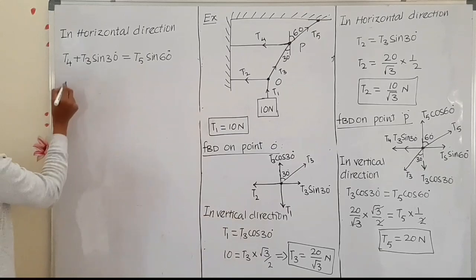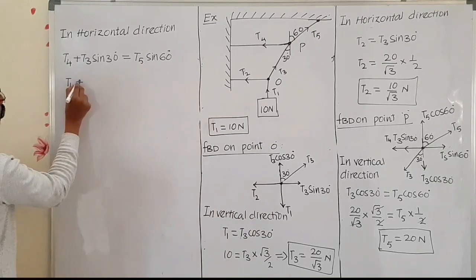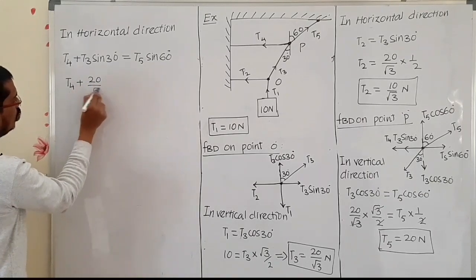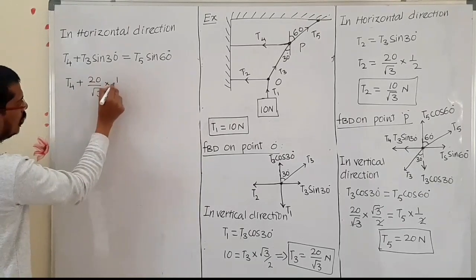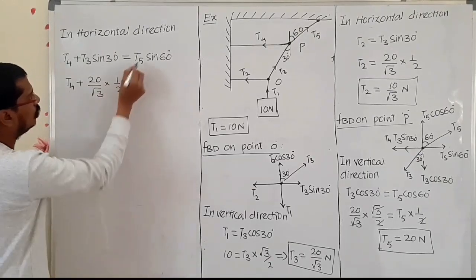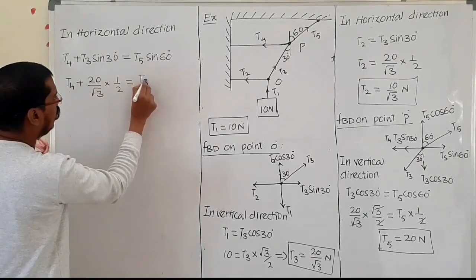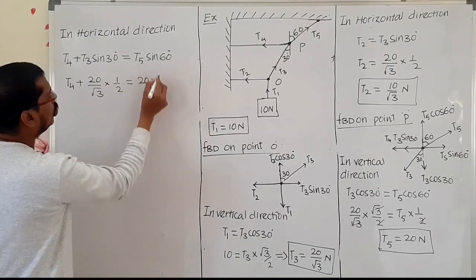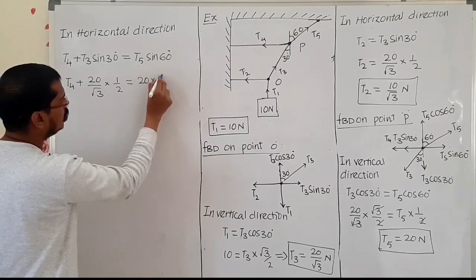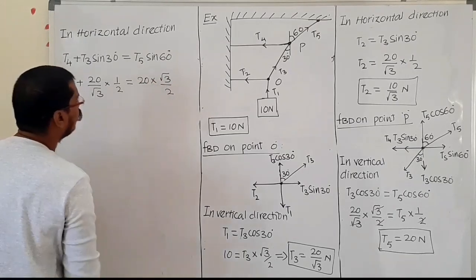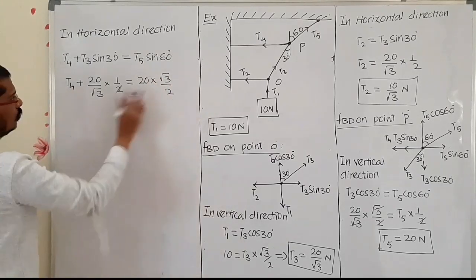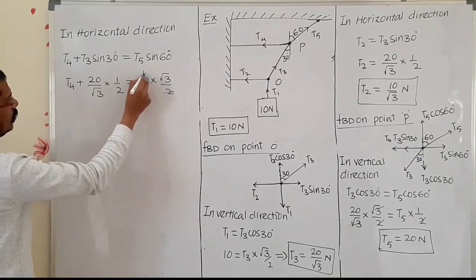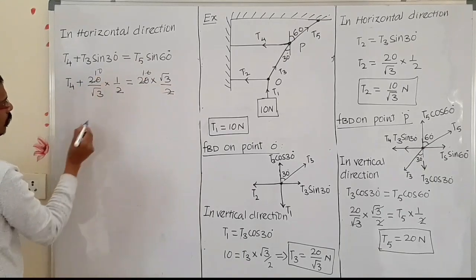Now here T3 value we know is 20 upon root 3. Then sin 30 we can write as 1 by 2, is equal to T5, which we know is 20, into sin 60, which is root 3 by 2. If I take 2, in this condition, we can write here 10, here also 10.